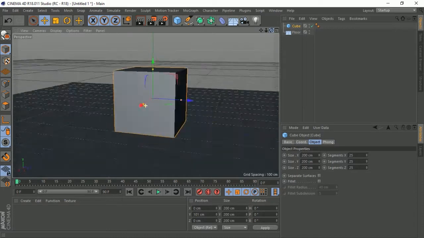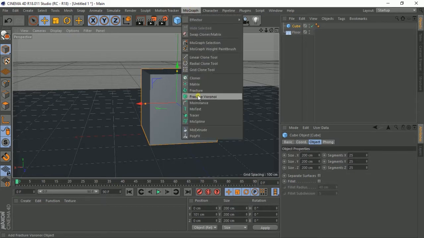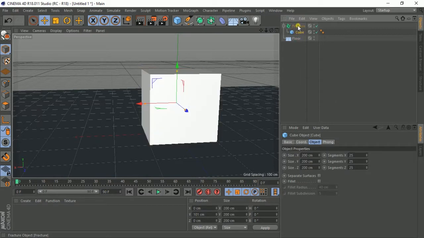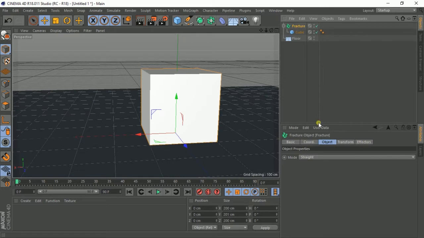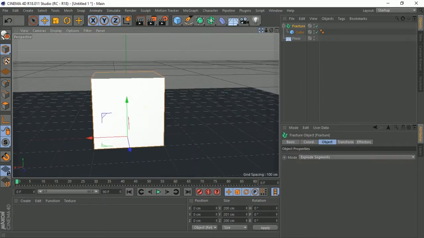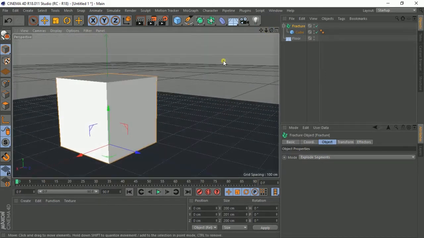Now I need each segment to be independent from each other, so I'll add a fracture object. I'll go to MoGraph, and then to fracture, and then I'll take this cube and make it a child of the fracture. See? Then I'll click on the fracture, and in fracture mode I'll set it to explode segments. Okay? Now each segment can be exploded independently.